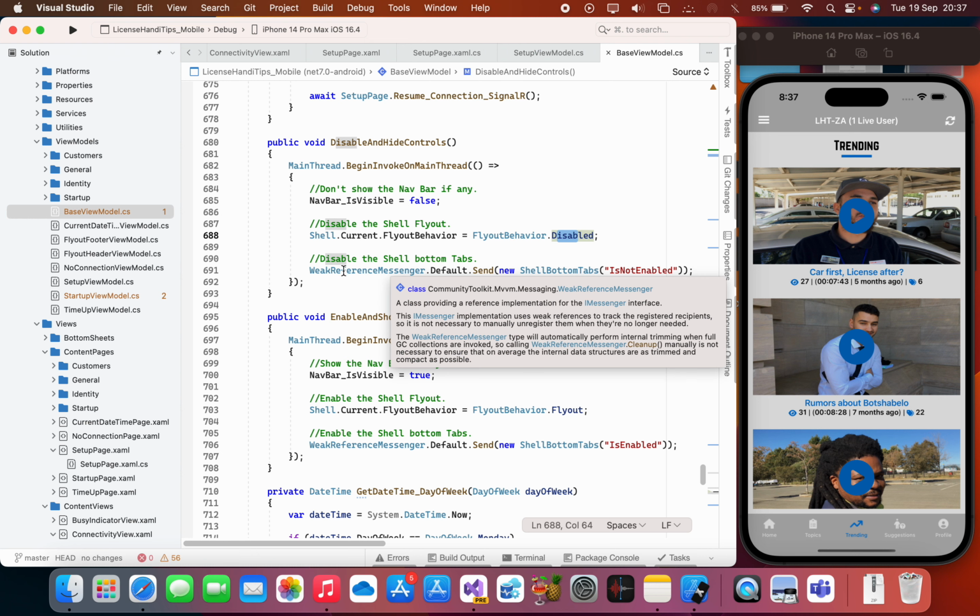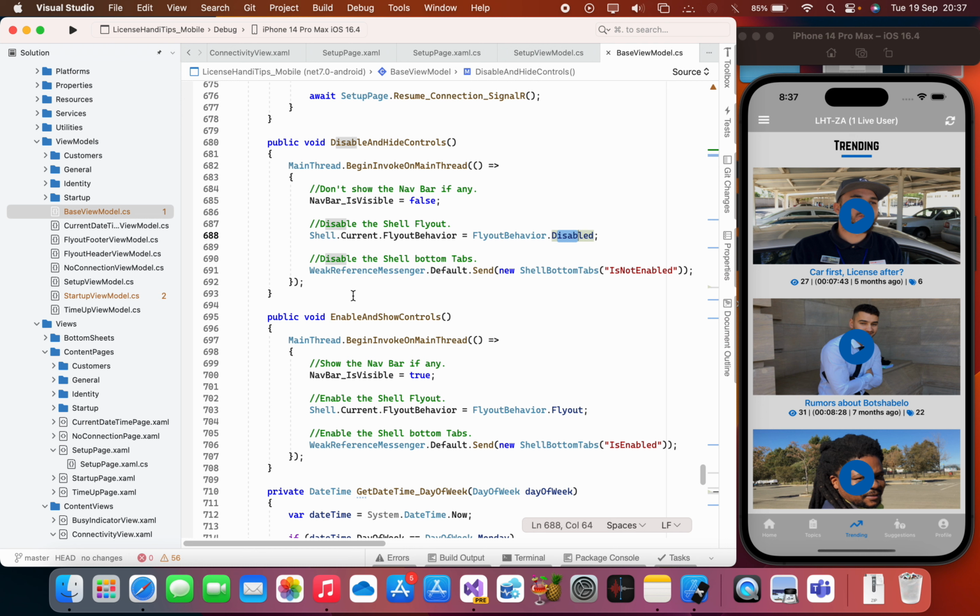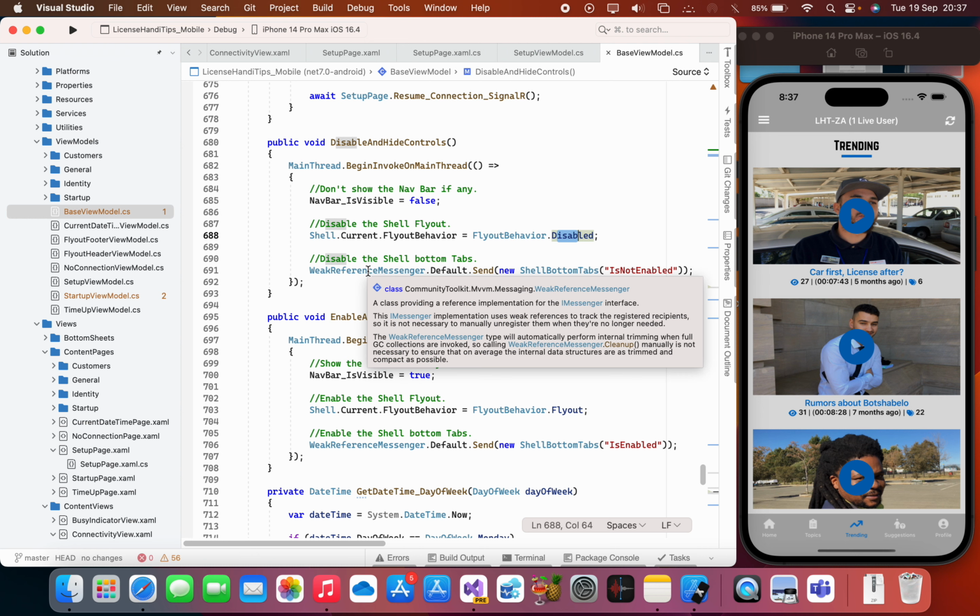And I'm excited about this. Weak reference messenger. This is a powerful messaging system inside .NET MAUI. I'll make a video on this one. Just know that I'm going to make a video. That's how good I am.